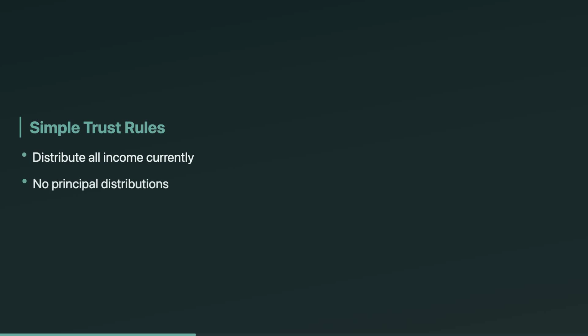A simple trust has 3 strict requirements. 1. It must distribute all of its income currently, so no income accumulation. 2. It cannot distribute principal, meaning no corpus payouts. 3. It cannot make charitable distributions. Miss any one of these, and you're out of simple trust territory. Memorize these 3 like a checklist.